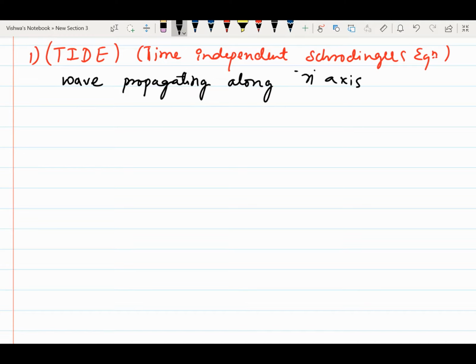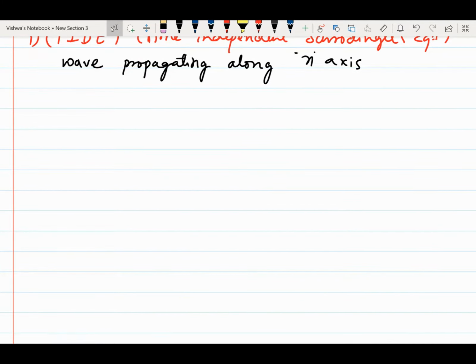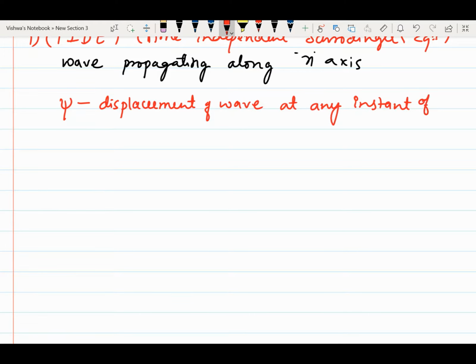Then if psi is the wave function or displacement, I will represent a wave, or the displacement of a wave that is in wave motion, by psi. Psi is nothing but the displacement of the wave at any instant of time t.